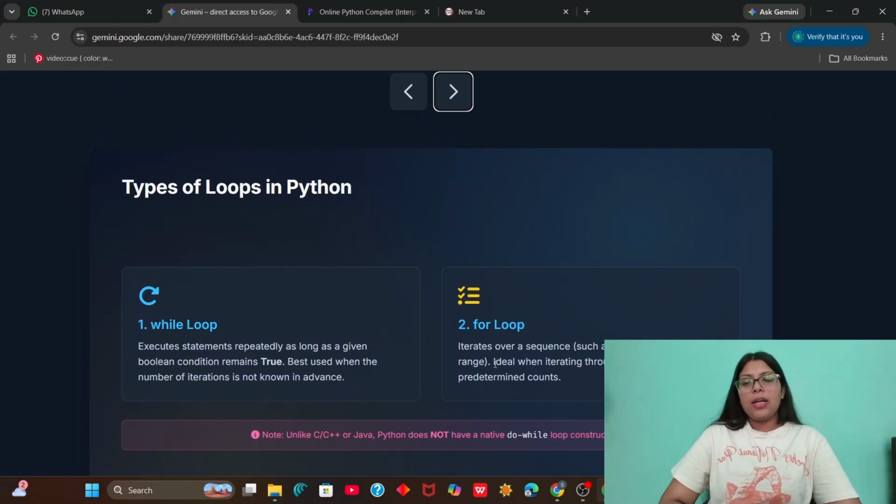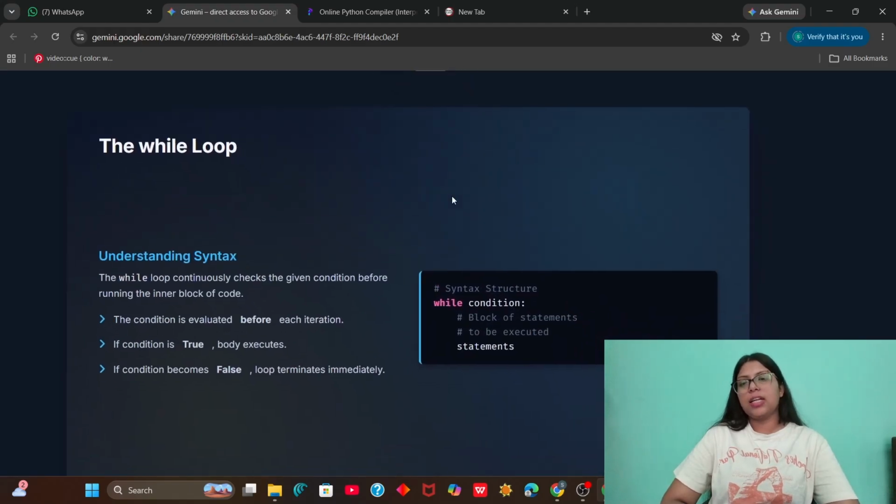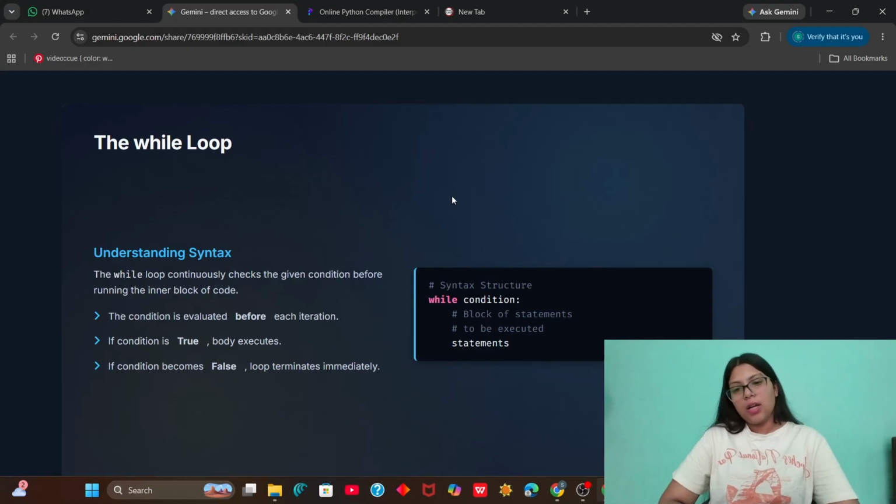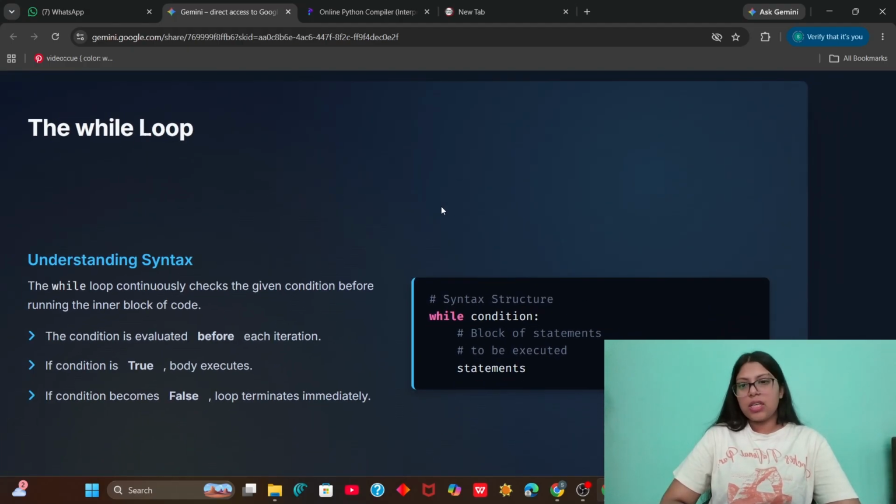In other languages such as C, C++, or Java, we have a do-while loop as well. But in Python, we do not have a native do-while loop. So there are only two loops that we have to study, that is the while loop and the for loop. Now, the first one is the while loop.